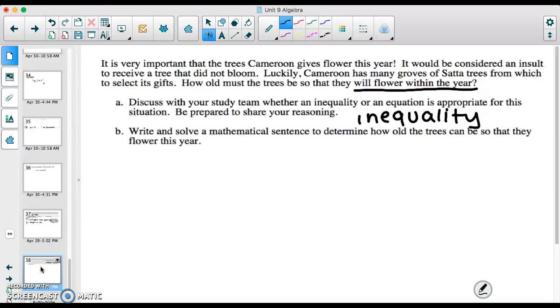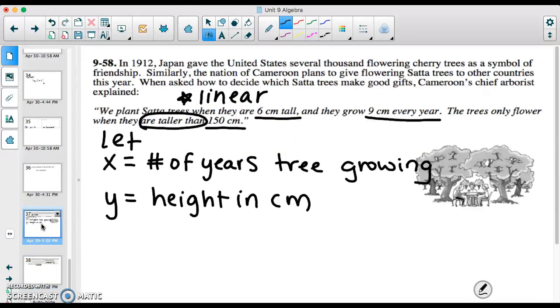Part B wants us to write and solve a mathematical sentence to determine how old the trees can be so that they flower this year. So definitely we are thinking linear for this mathematical sentence. So you might want to go back here and determine which is the slope and which is the y-intercept. I always start with the slope because I think it's a little more obvious. Which one is the rate? Right here. I covered up the 9 a little bit there, but my slope is 9.